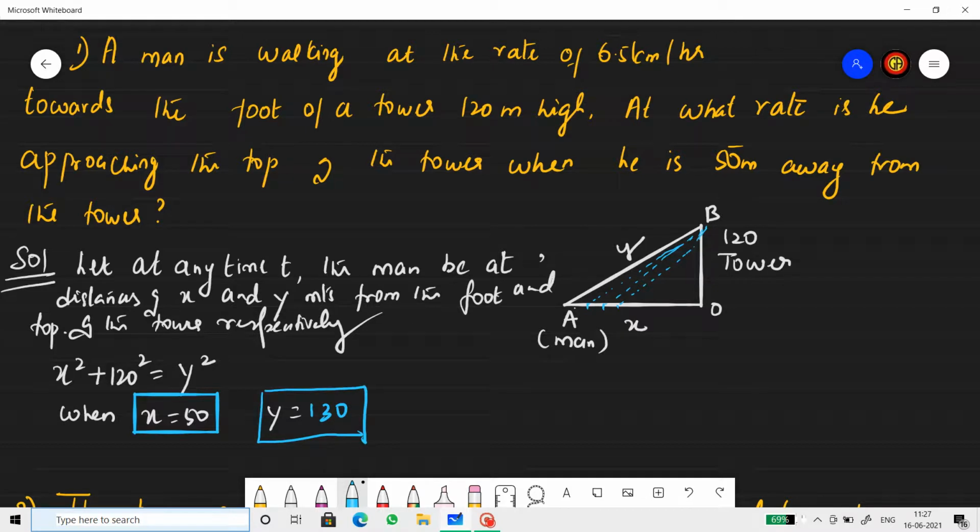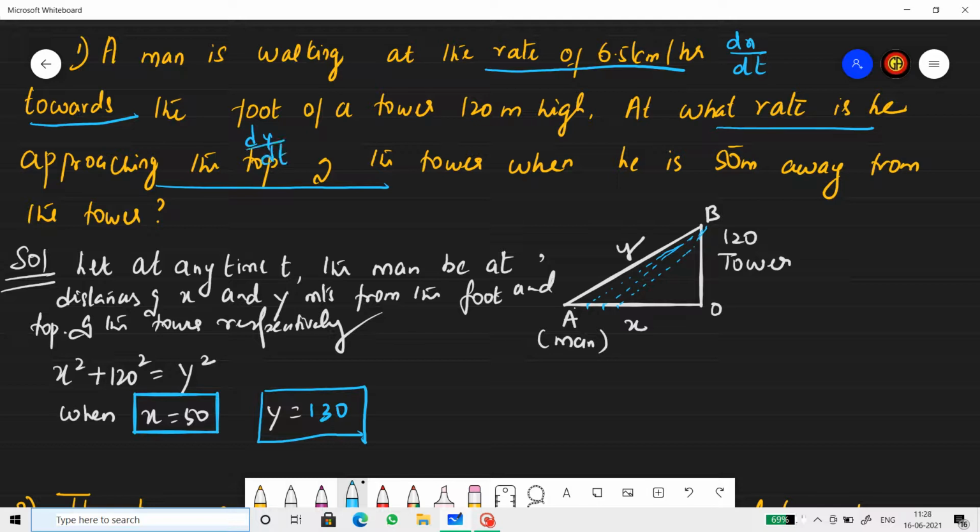Now, the question also gives us the rate at which the man is walking. So what is this? dx by dt, rate of change of x with respect to time. And what they want us to find is dy by dt, the rate of change of the man's position with respect to the top of the tower.